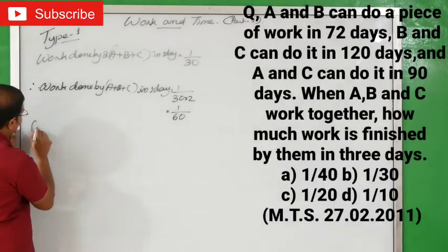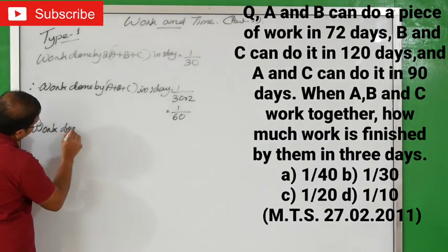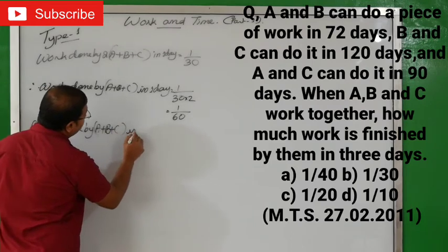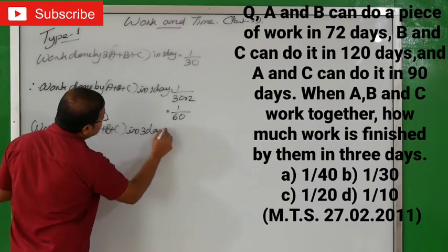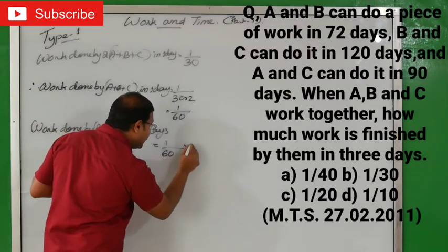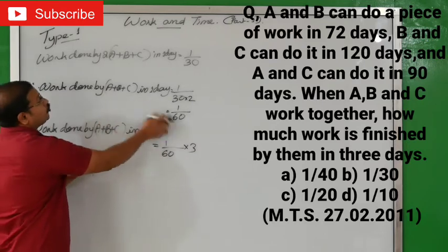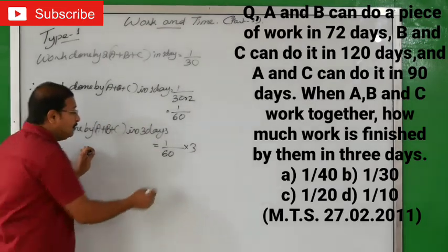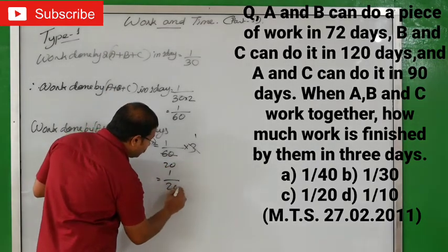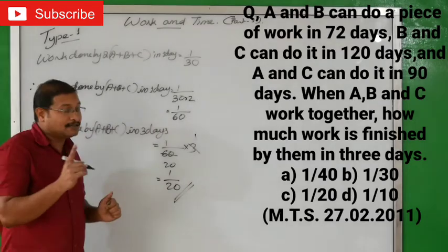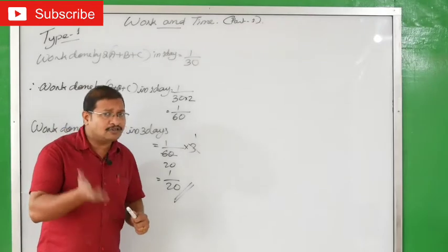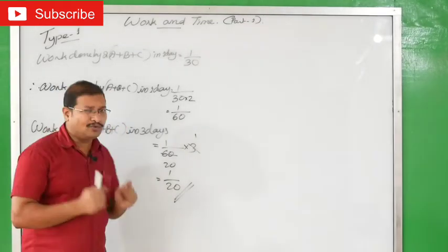That means work done by A plus B plus C in 3 days equals 1 by 60 into 3 days, because both sides will multiply by 3, since we need 3 days. So 3 ones are, will cancel by 3, 3 twos are, so we got 1 by 20 days. So the right option is C, 120 days. I am writing more steps to make you understand. Once you study nicely, you can do it in fewer steps.